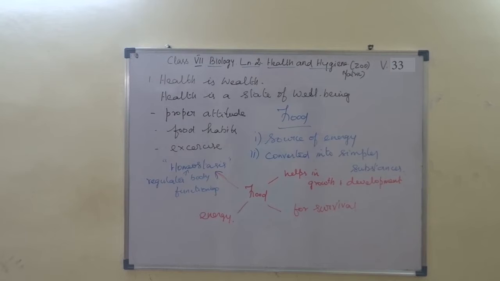First, food helps in growth and development. Food helps for the survival of the organism. Food provides energy. Food maintains homeostasis. Homeostasis is maintaining the internal environment, which means it regulates body functioning.